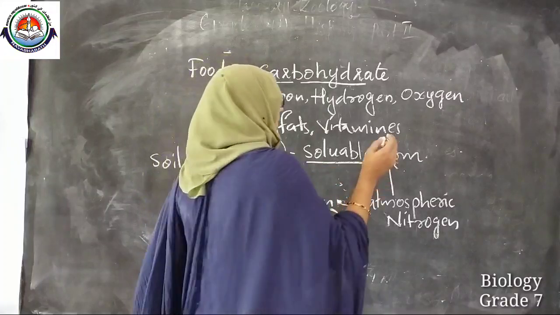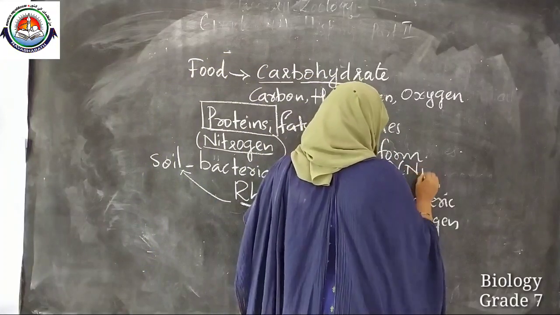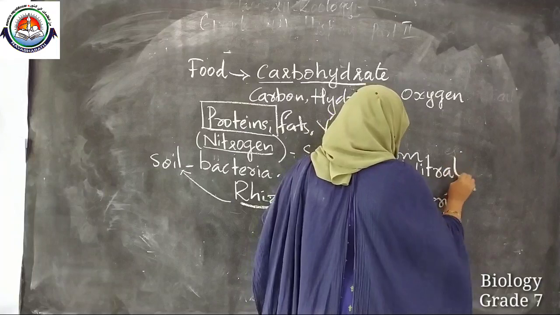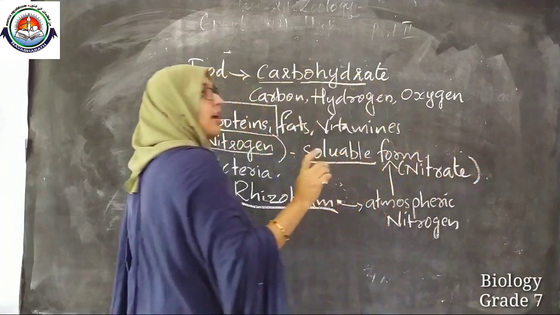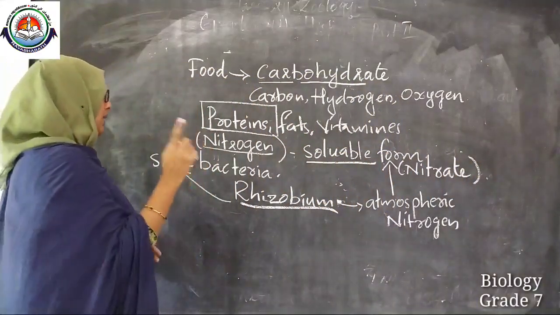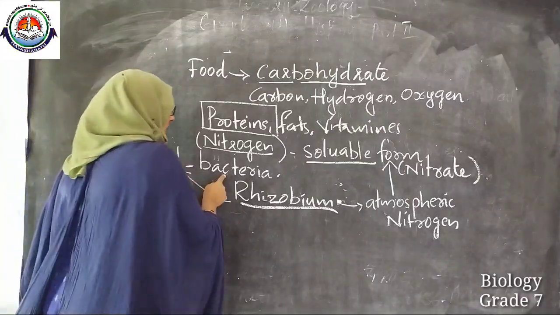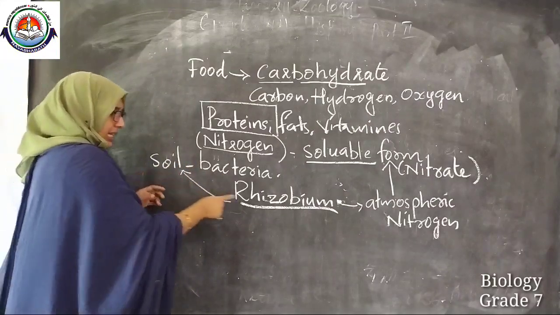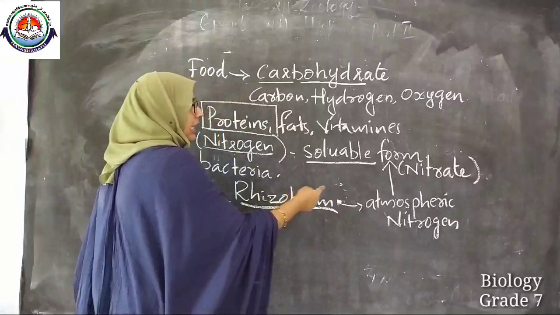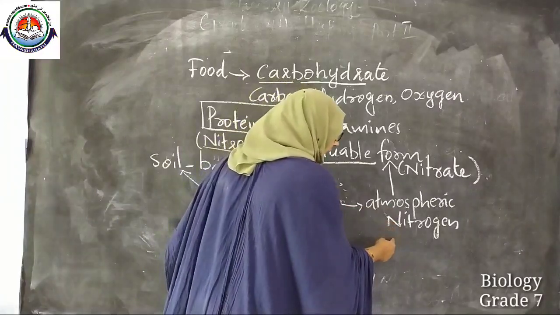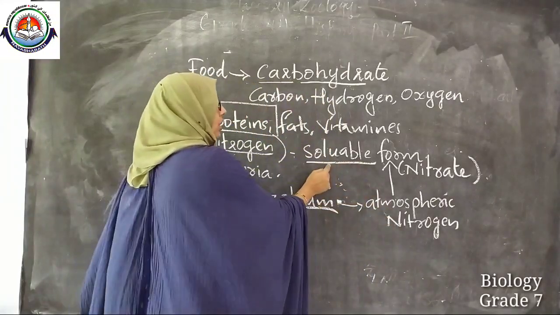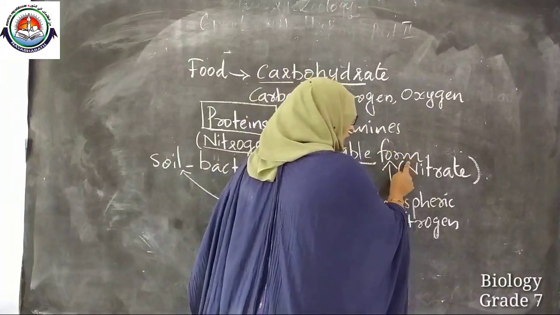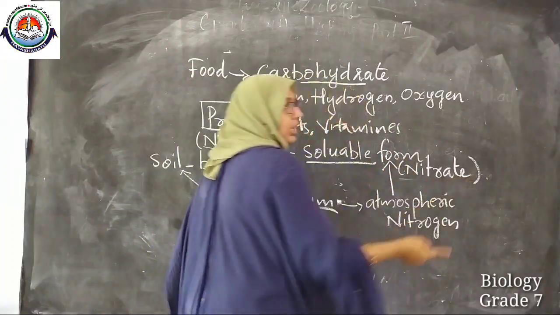The soluble form of nitrogen is known as nitrate. What is it known as? Nitrate. I will tell once again. The bacteria present in the soil, that is Rhizobium, takes up the atmospheric nitrogen and converts it into soluble form, that is the nitrate.